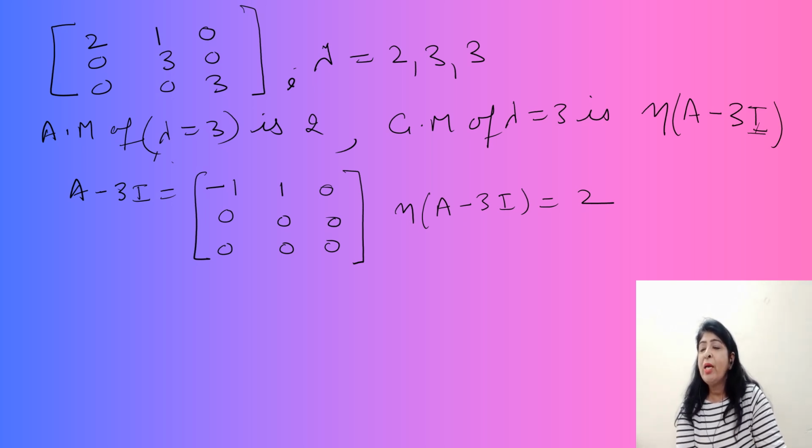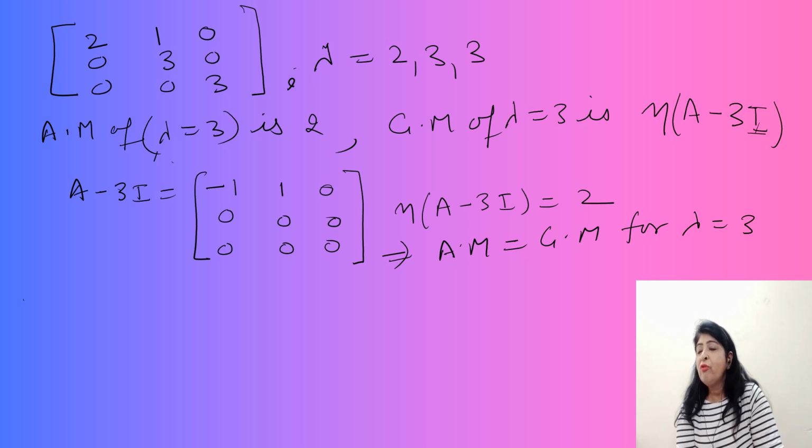So this implies that the algebraic multiplicity is equal to the geometric multiplicity for lambda equal to 3. Now we have to check for lambda equal to 2.